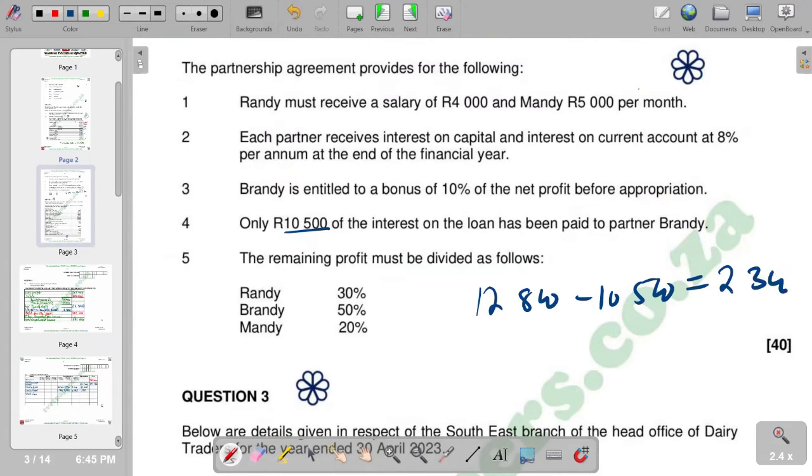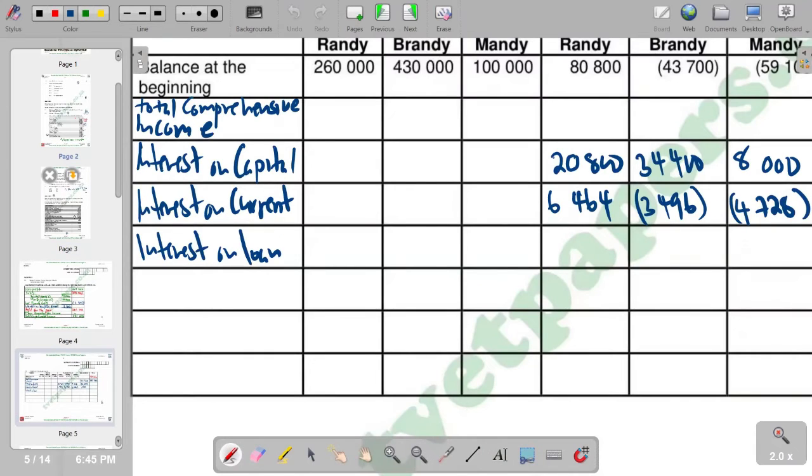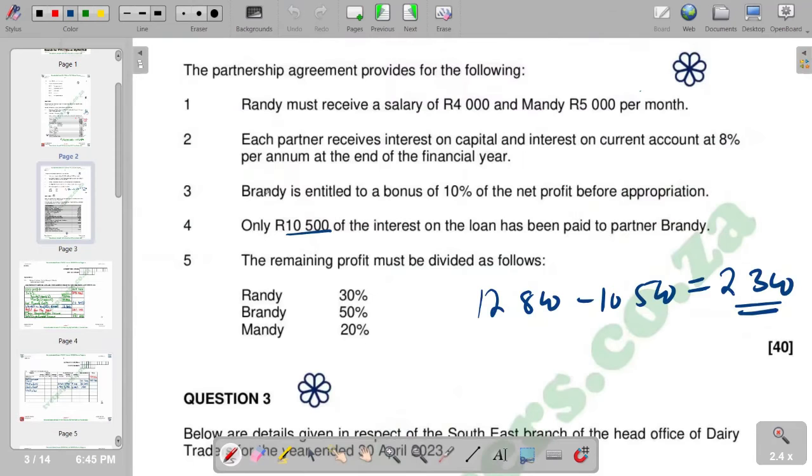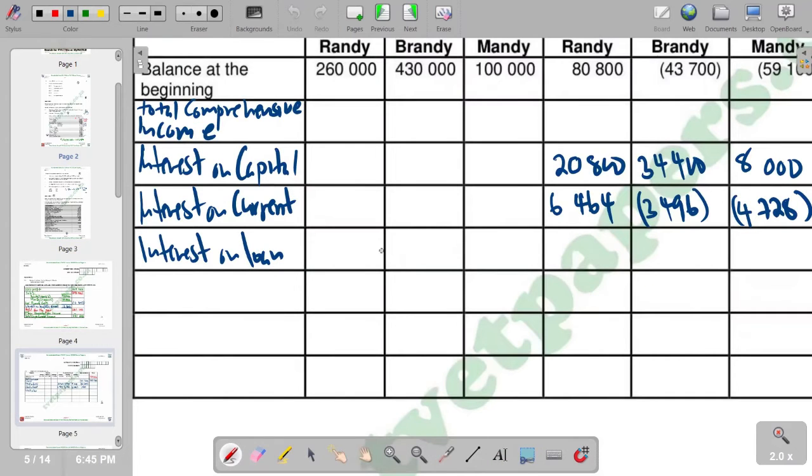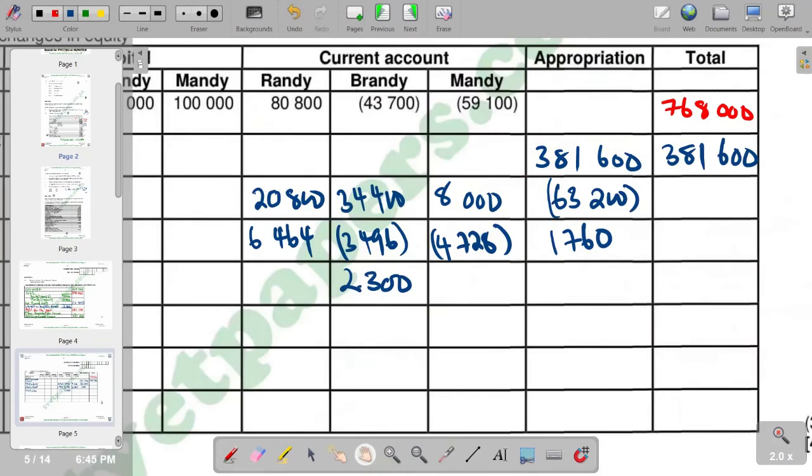So 2,300 is the amount that is supposed to be in the statement of changes in equity as interest on loan. And remember, this is a loan for Brandy. So you're going to put it in the column for Brandy under the current account. So we go there and we go under Brandy. So we put it 2,300. And we put it as a positive, and then it's supposed to go to the totals column again as a positive figure again.